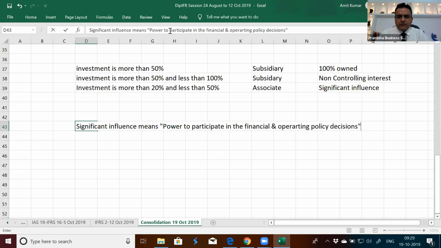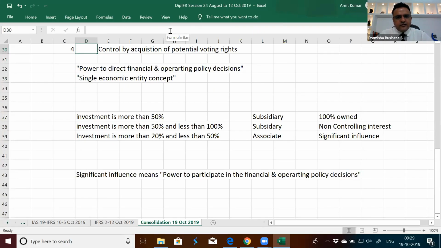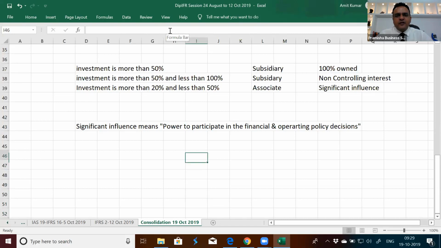From IFRS's point of view, it's not necessary to be exactly 20%. Even if it is 18%, there can still be a significant influence and it can be considered your associate. So look at the difference. Power to direct financial and operating policy decisions is control. Power to participate means significant influence. You can influence the decisions, but you cannot control the decisions.